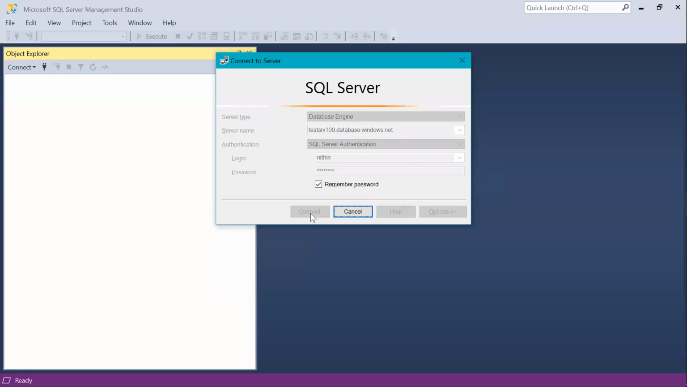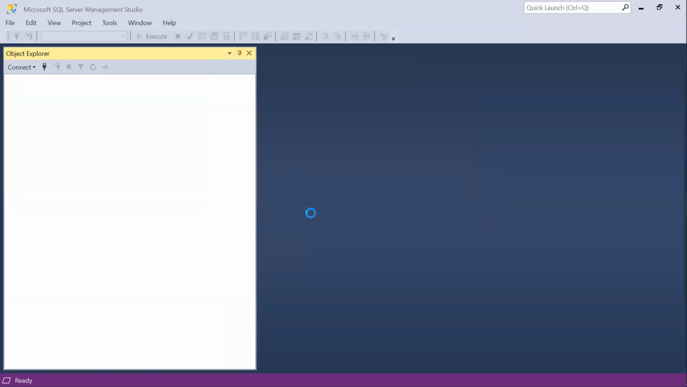See here, from anywhere we can connect now. Only internet is required, and the IP should be added in the firewall IP address list. Check here, connected successfully.